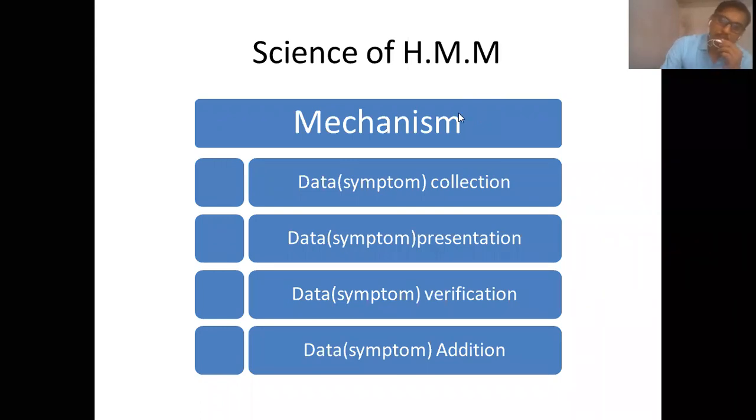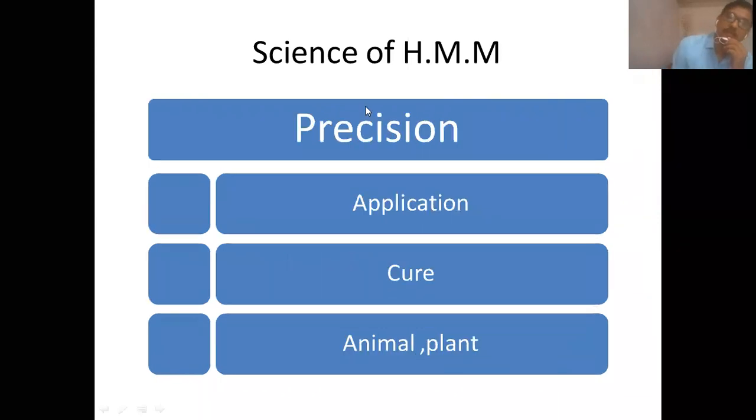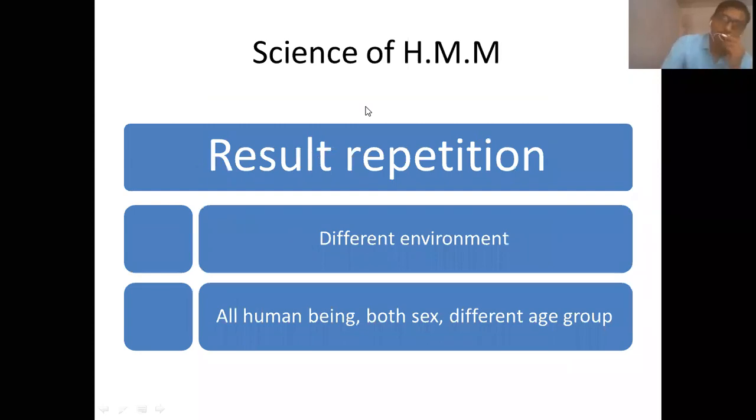Then one more feature of science is that the experiments which have been conducted, and the conclusions which are drawn from these experiments, need to be repeated in all environments. If we see our drug proving experiments, all these drug proving experiments are conducted throughout the world.